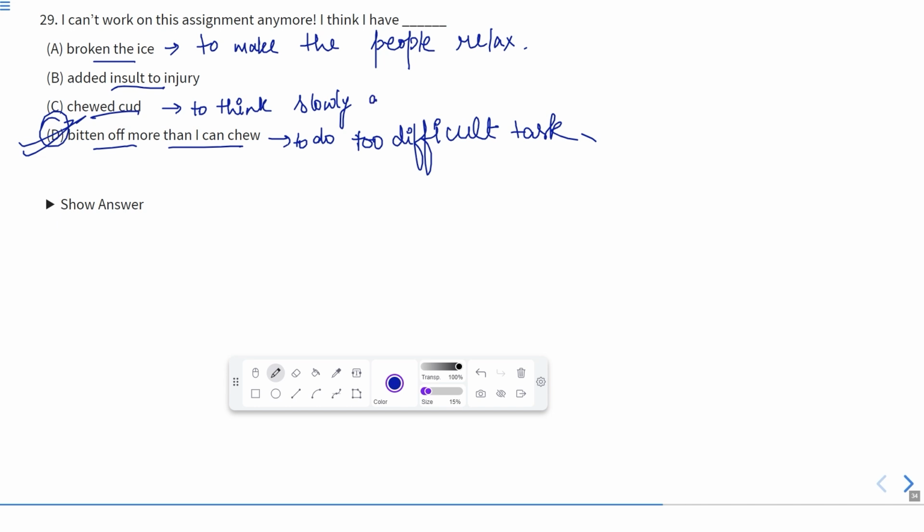To think slowly and carefully about something. Okay. So according to this situation, according to this sentence, D is actually the correct answer. I can't work on this assignment anymore. I think I have bitten off more than I can chew. It means I think I have done something which is very difficult or too difficult. So bitten off more than I can chew is the correct answer. I hope you understood this phrase as well.